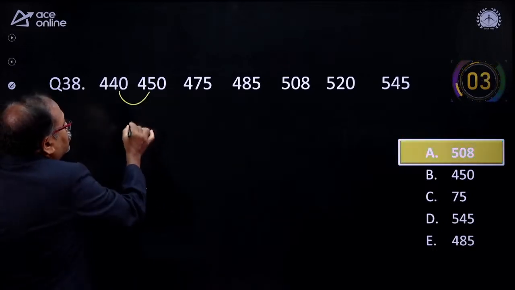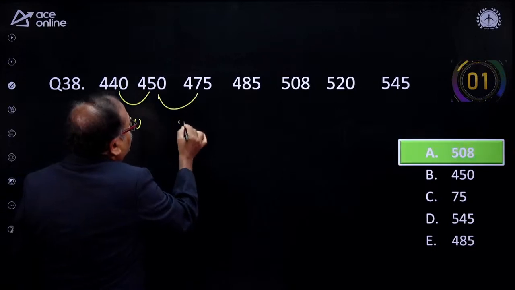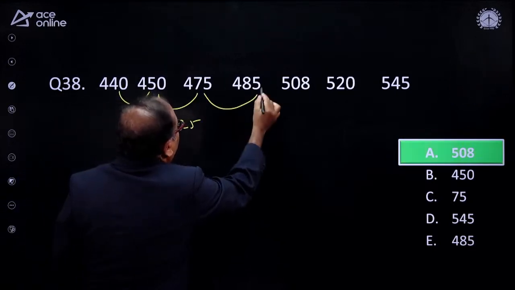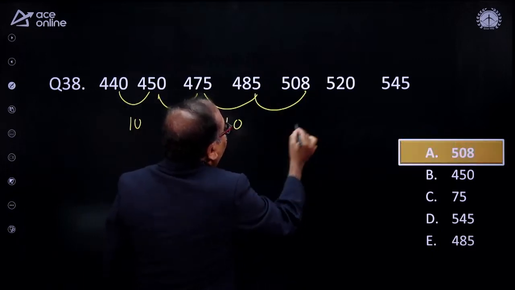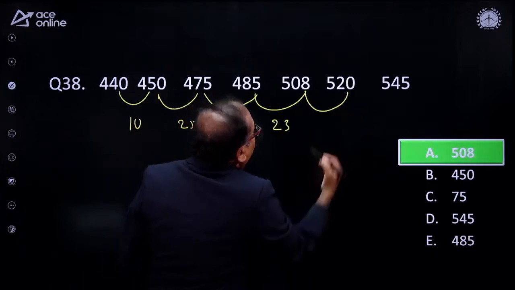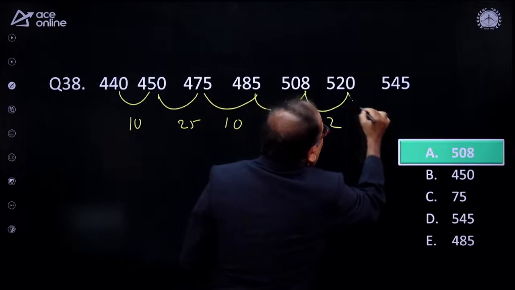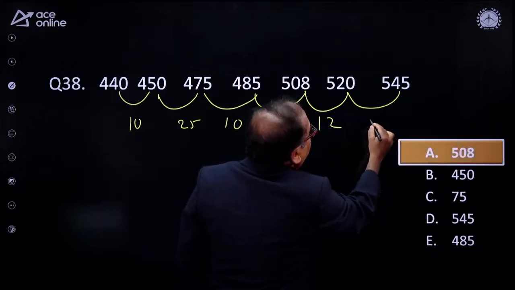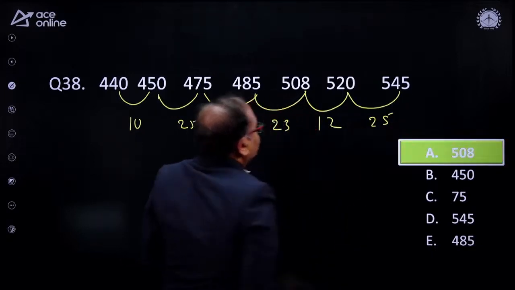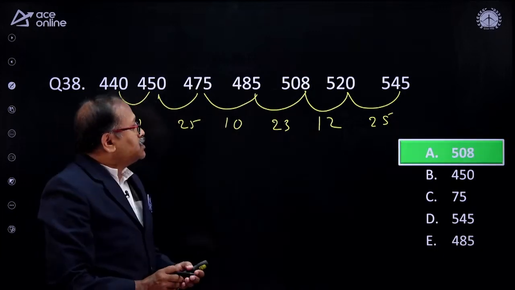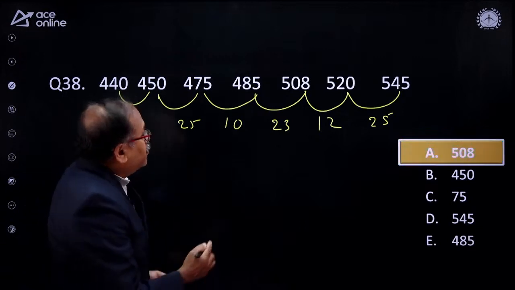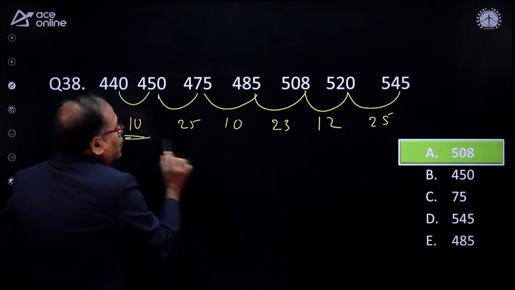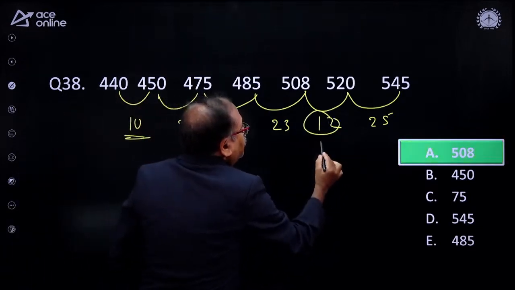So you notice that this is plus 10 and you notice that there is plus 25. From here to here it is plus 10, am I right? And from here to here 15 plus 8 is 23. From here to here it is how much? Plus 12, and from here to here it is plus 25. So where is the sequence getting wrong? I notice that plus 10 over here, and again here it is plus 10. So it could be plus 10.